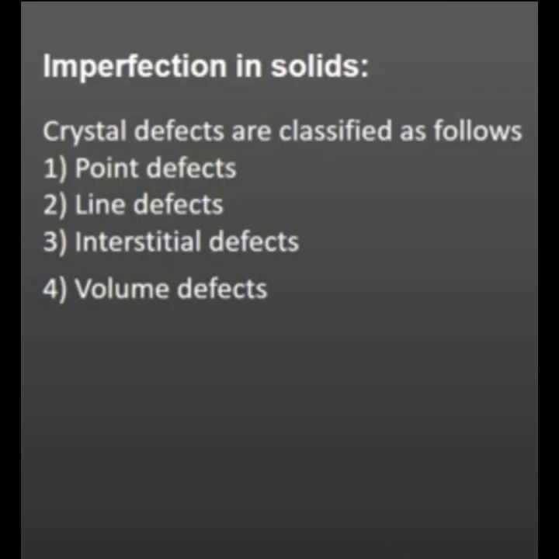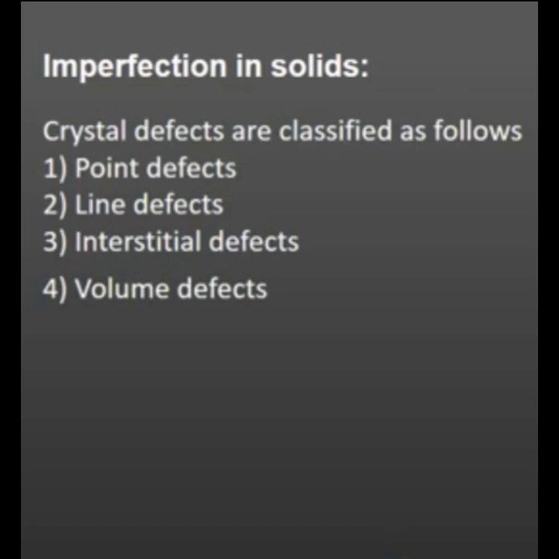Hello students, today's topic is defects in crystal lattice. Commonly we call this crystal defects or imperfection in solids. According to the law of nature, nothing is perfect, and so crystals also need not be perfect. The defects affect the physical and chemical properties of the solid. How do these defects arise?